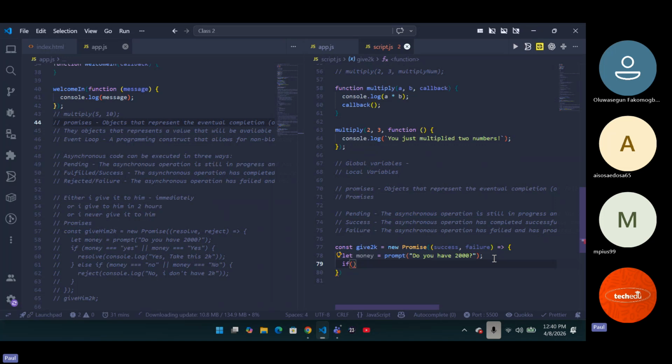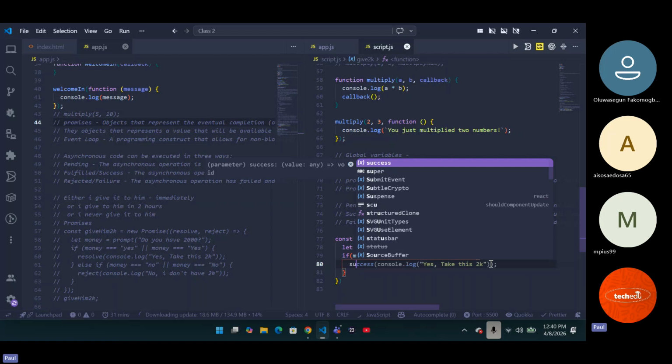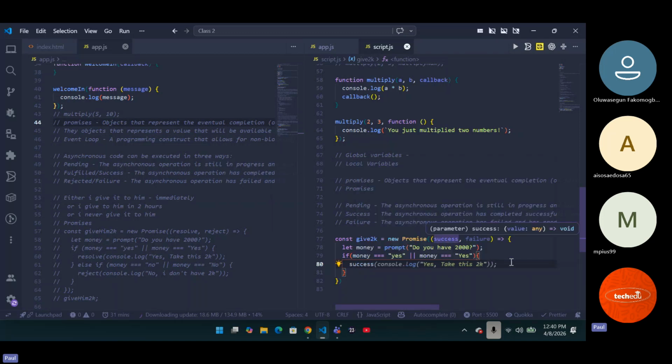So how are we going to do it? I can say if money equals yes. You know, this is a small letter y, so I also want to do it for the capital letter also. I hope you remember this. Okay, good. So now, or if it is the capital letter, you want it to give success, right? That's the success that is here. Now, what's the success? Console.log, yes, take this 2K. So that's the first stage.